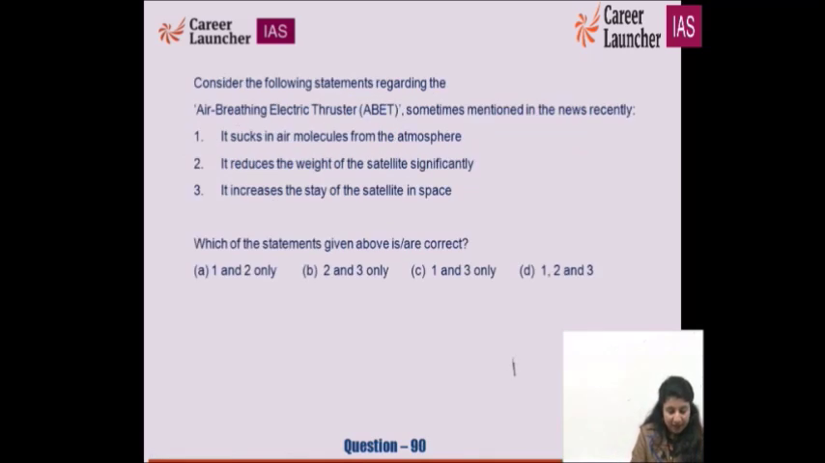Now, the air-breathing electric propulsion system or thruster, sometimes mentioned in the news recently. It sucks in air molecules from the atmosphere, reduces the weight of the satellite significantly, and increases the stay of the satellite in space. Very good. D for doctor is the option for this.